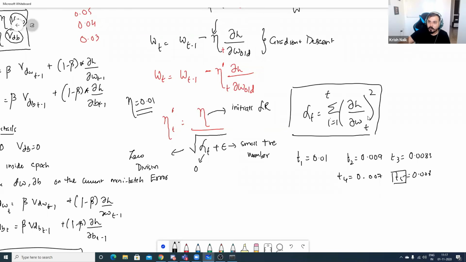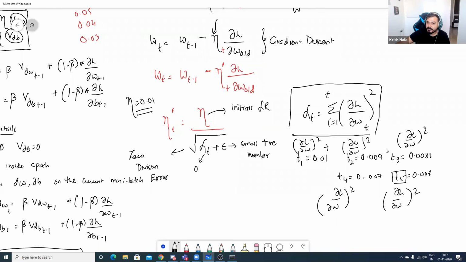I also have to compute the square of the derivative of loss with respect to w for this, and for this, and for this also, and I have to do the summation of all these values.